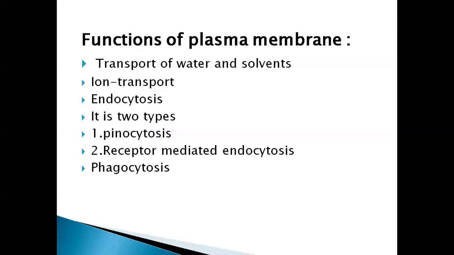These elements, in the form of ions, are transported through the plasma membrane. The transport may be either passive or active. Active absorption involves the utilization of energy, while in passive there is no utilization of energy.